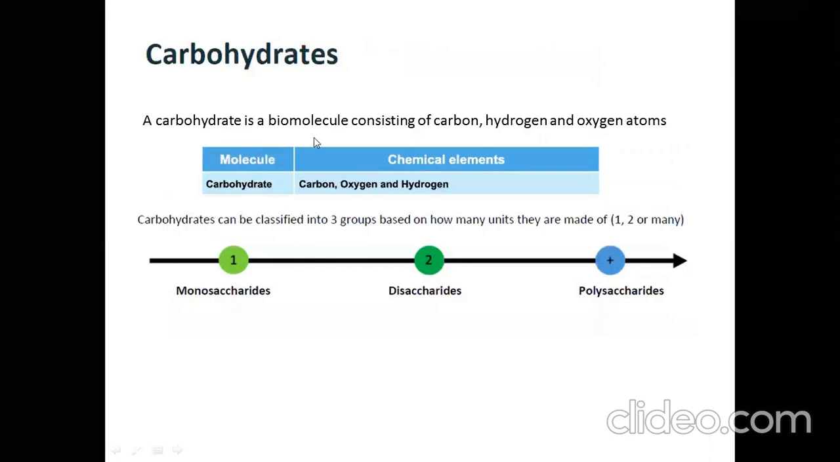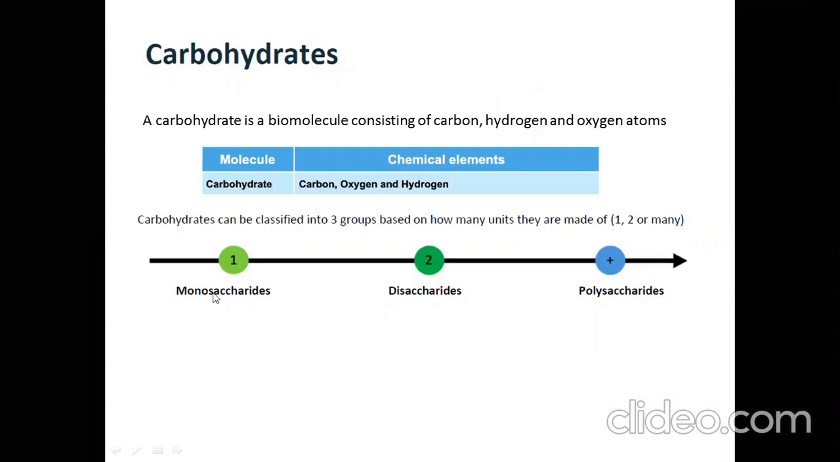Carbohydrate is a biological molecule that consists of carbon, hydrogen, and oxygen elements. Now, carbohydrates can be classified into three groups based on how many units they are made of: one, two, or many.